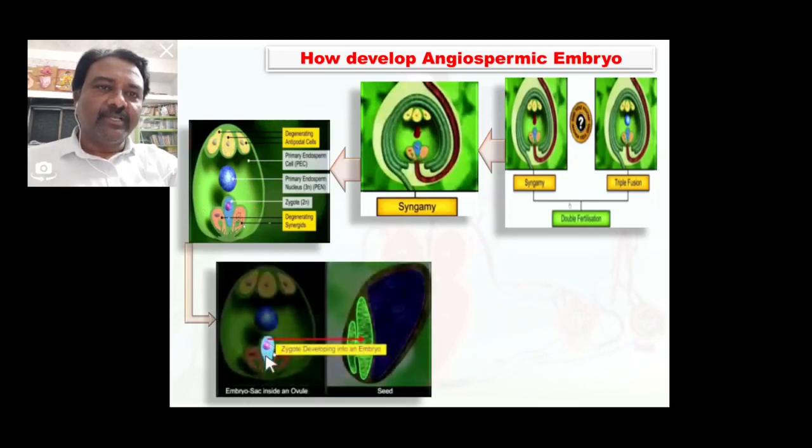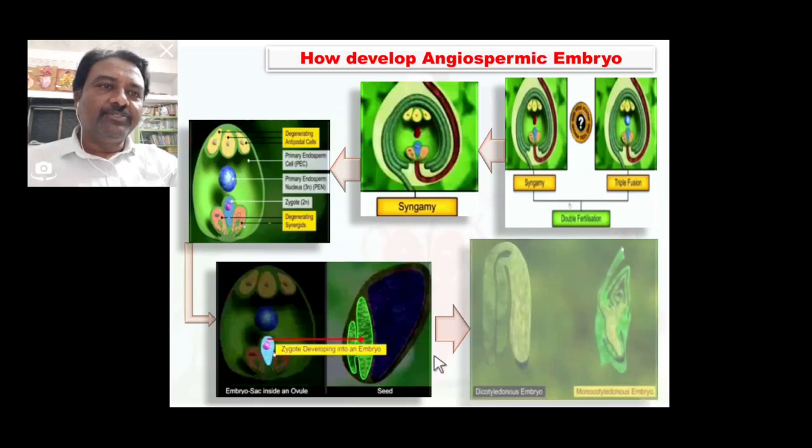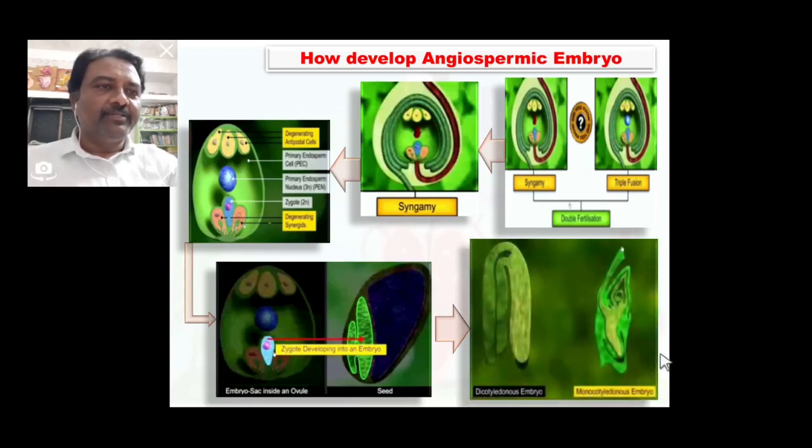Such a zygote undergoes some sequential events to form a complete embryo. No doubt, in angiosperms, dicotyledonous plants show a dicot embryo and monocotyledonous plants show a monocotyledonous embryo.